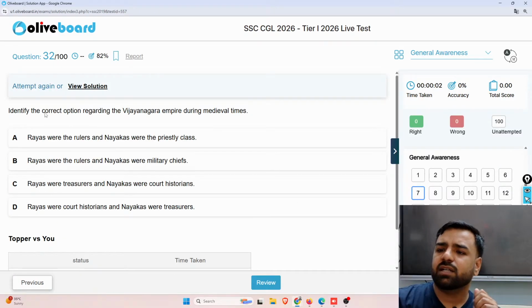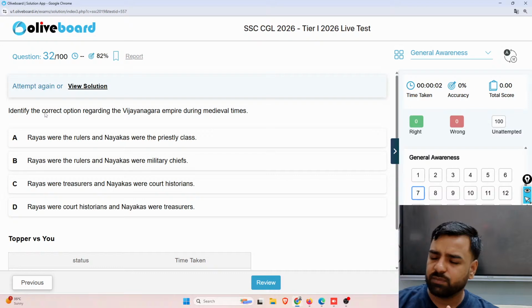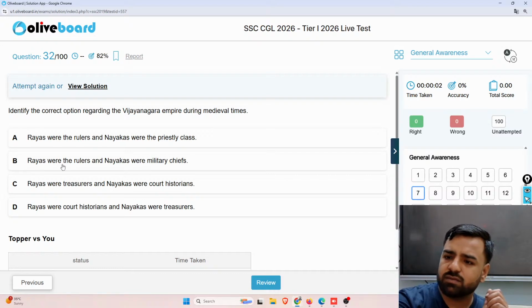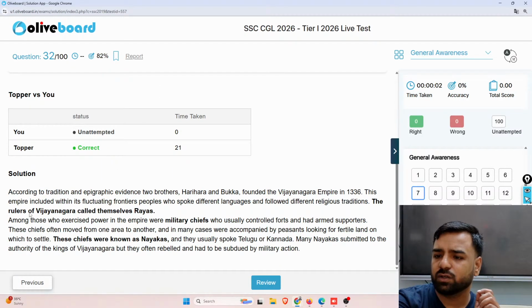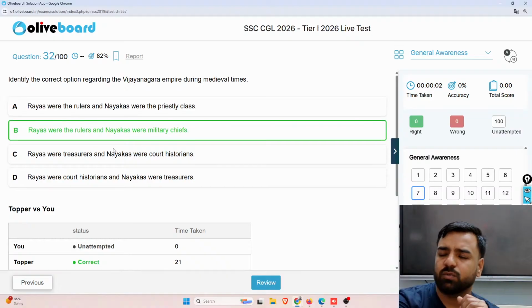Identify the correct group regarding the Vijayanagar Empire during the medieval times. So Rayas were the rulers and Nayaks were the priestly class. That is wrong. Rayas were actually the rulers and Nayaks were the military chiefs. We were discussing Krishnadev Raya. We were talking about the Hampi Empire, right? So here you can link it with that part. The rulers of the Vijayanagar kingdom were called Rayas, and the military chiefs were Nayaks. So yes, option B is going to be the correct answer.